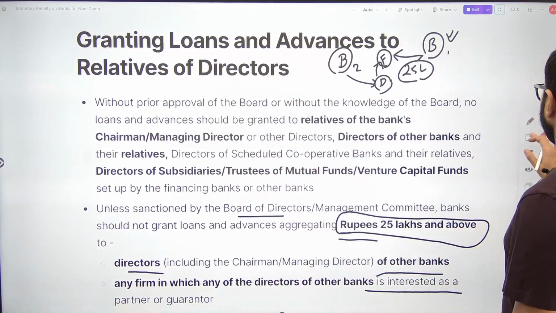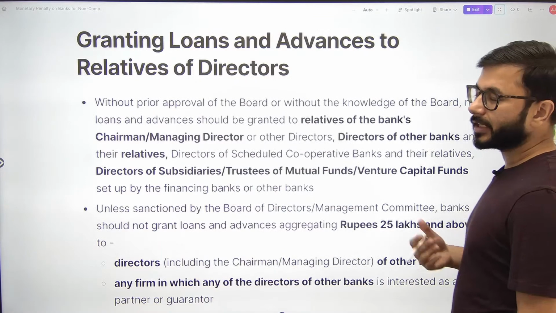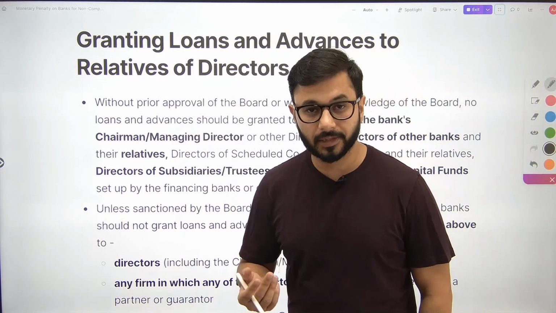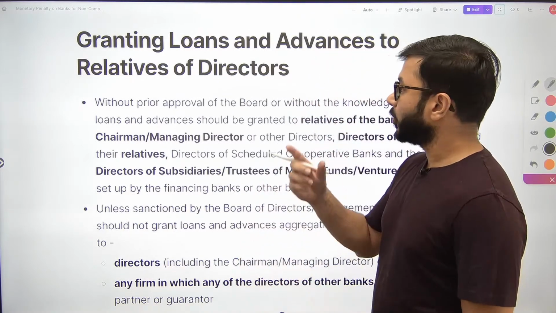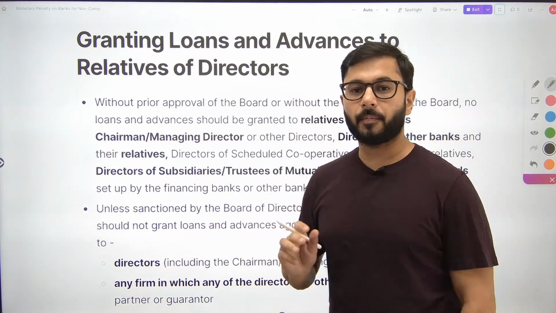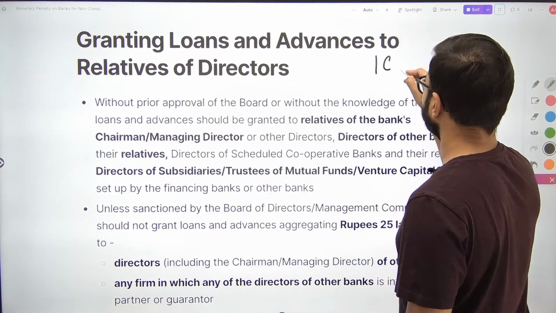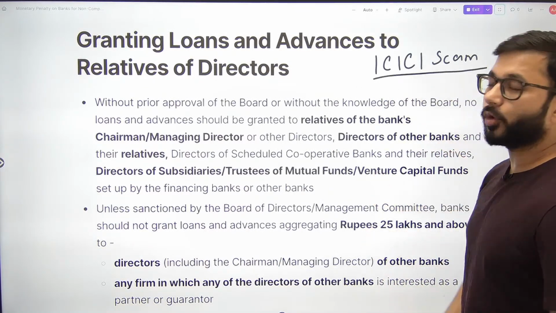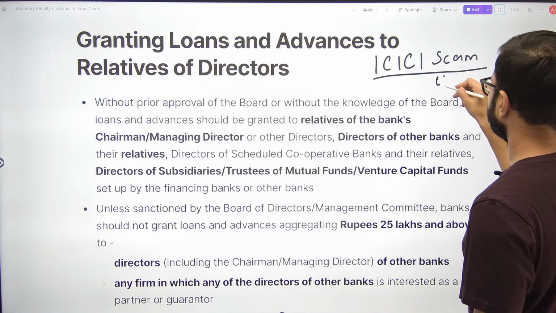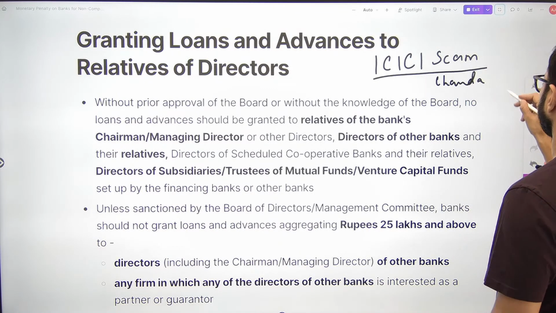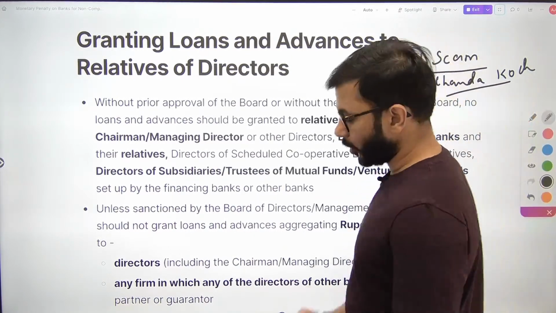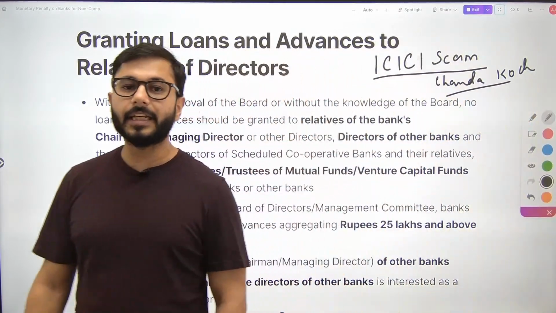Okay. भाई ये सारे reasons क्यों हैं? ये सारे reasons बहुत simple हैं. There will be undue influence of directors on how the banks function. What is the best example? The best example is the ICICI potential scam, because the case is still going on, where Chanda Kochhar is involved or potentially involved or allegedly involved.